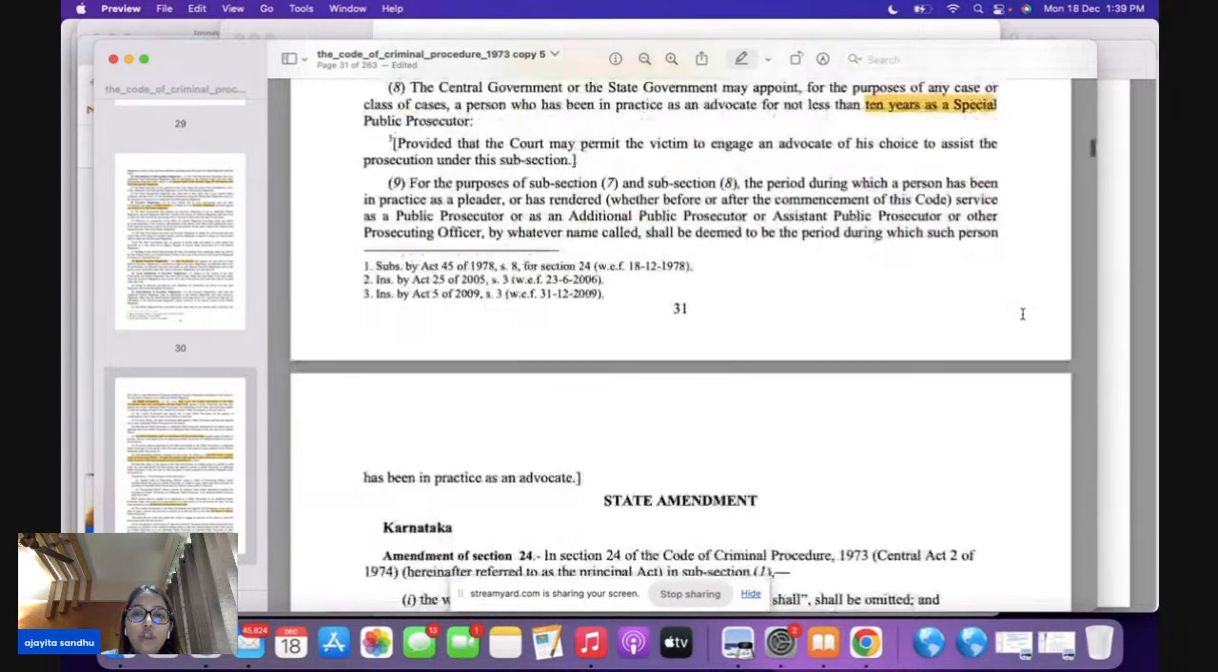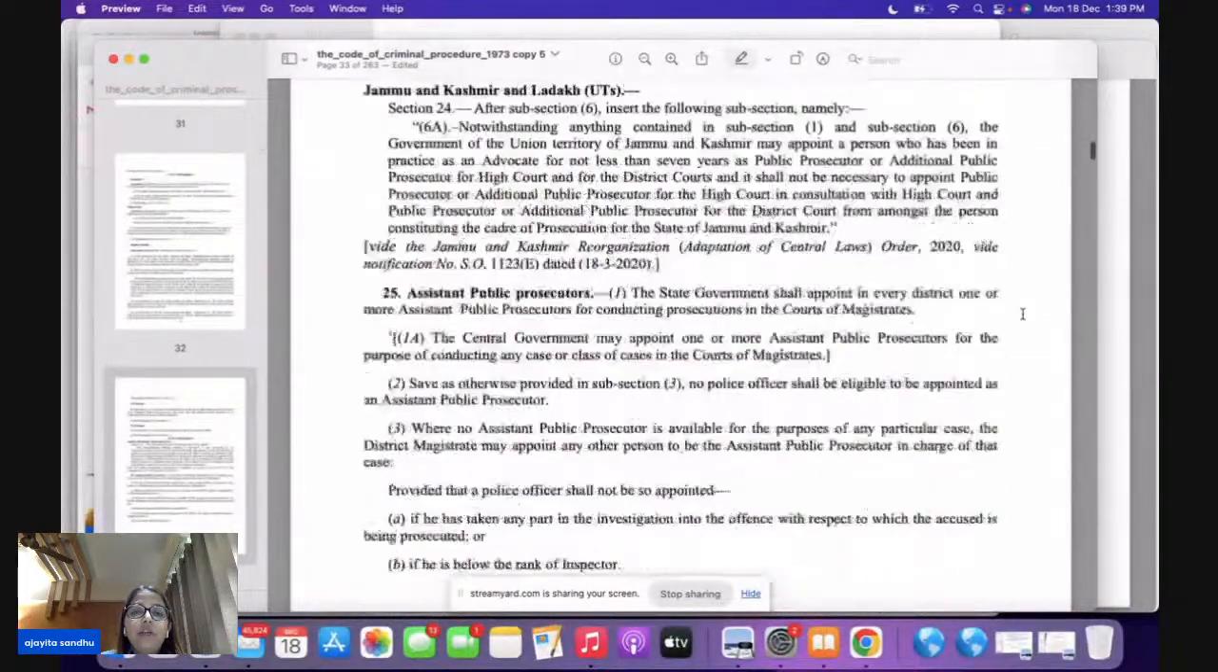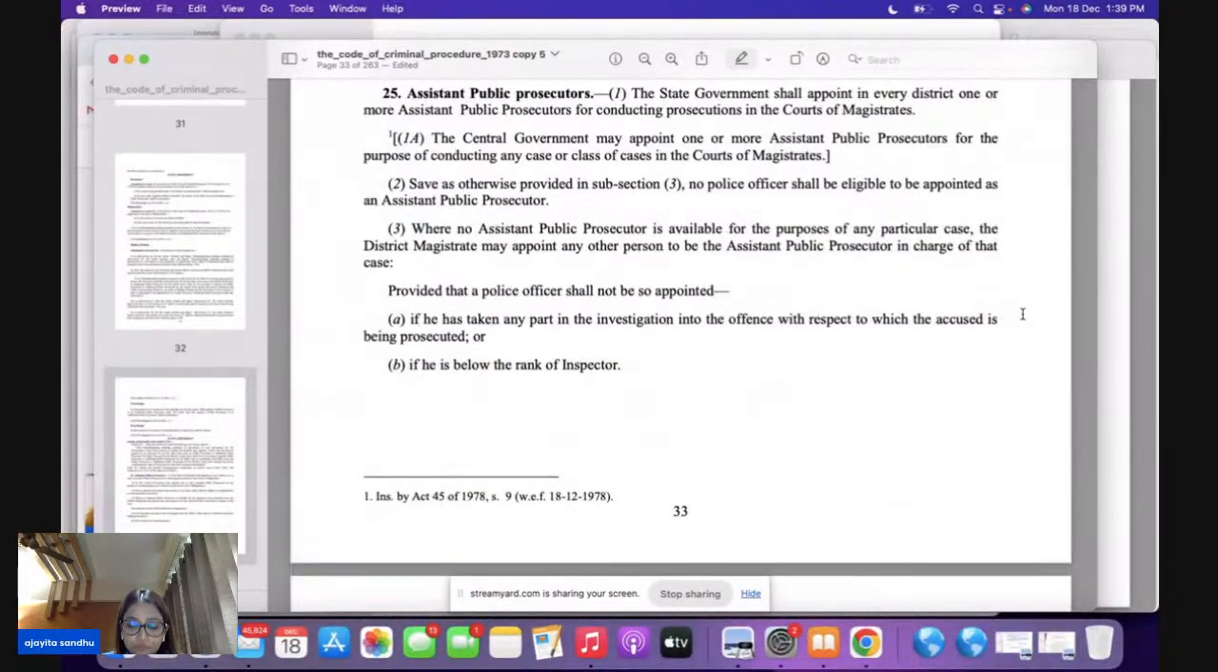Now, all of you on this point, please come to the next section here, which is very, very, very important, which is assistant PPs. When we speak of assistant PPs, the state government is going to appoint under section 25. Where are you going to appoint? We are going to appoint in a district area. In which courts? Very important question for prelims. In courts of magistrates. So assistant PPs are always appointed in the courts of magistrates. Who appoints them? The state government appoints them. Very, very, very important question.